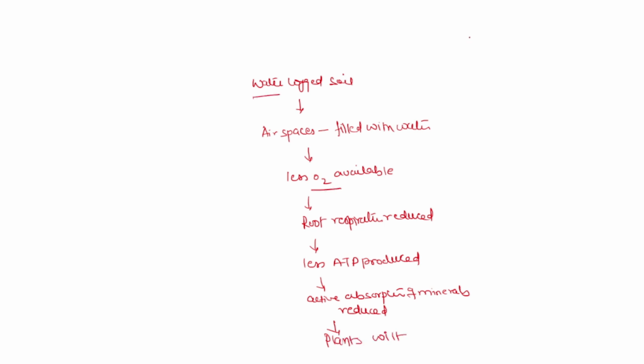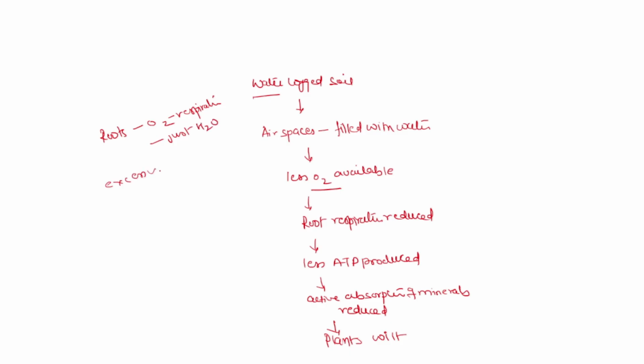Many students think that plenty of water is present, that means the plant should remain healthy, but this is incorrect. Why? Because the roots require oxygen for respiration, not just water.